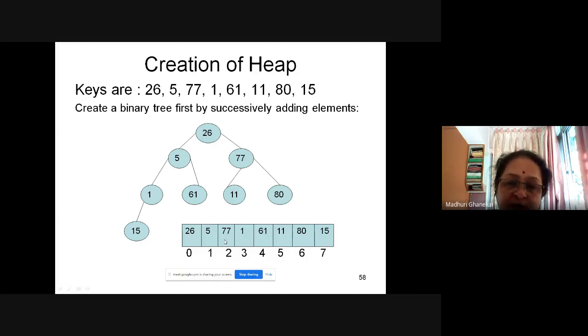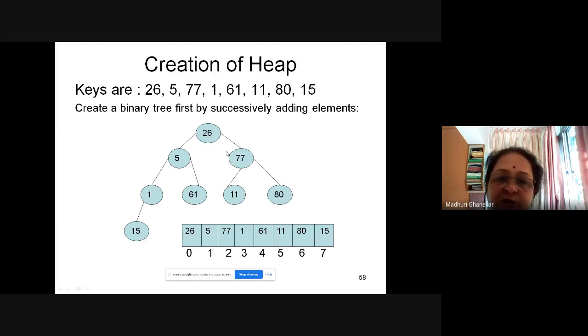I hope you understand. So I represented this tree in the array. Why represent the tree in the array? Because given an array, if you want to sort it using heap sort, how do you do it? That is what this procedure will explain. Now we will first see the creation of the heap.